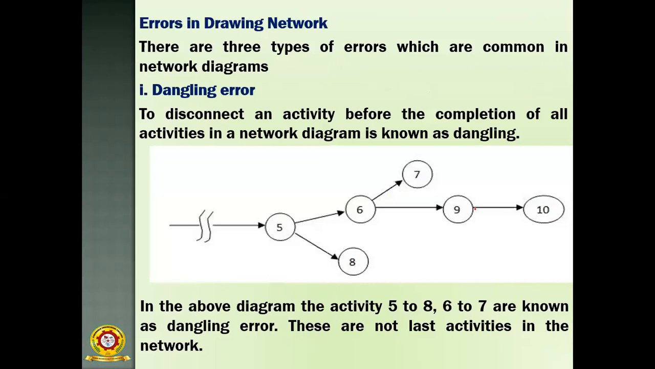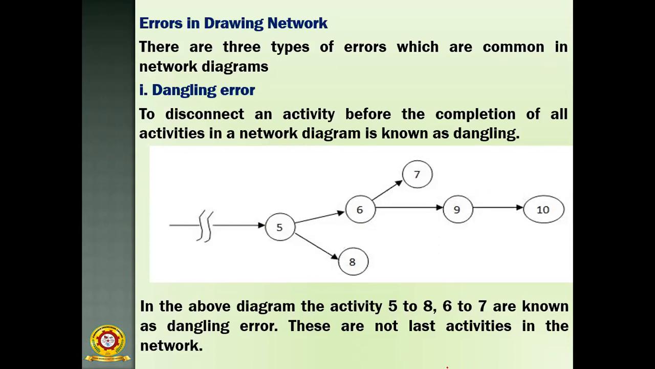So after that, what are the common errors in drawing a network? There are three types of errors which are common in network diagrams. The first one is the dangling error. Dangling error means disconnecting an activity before the completion of all activities in a network diagram.